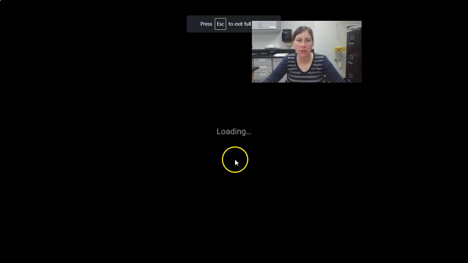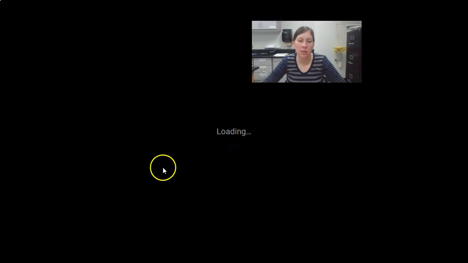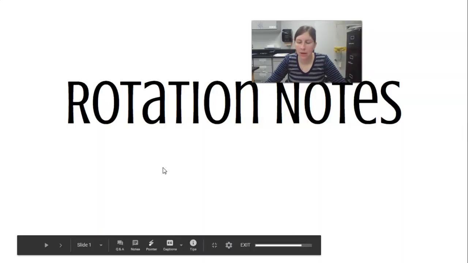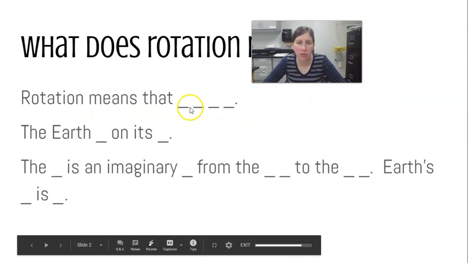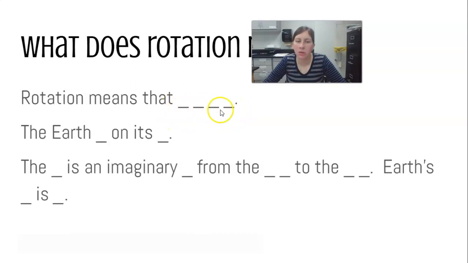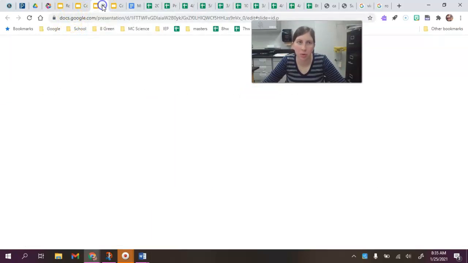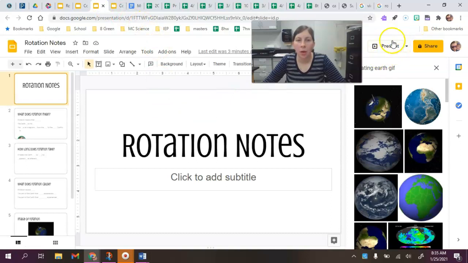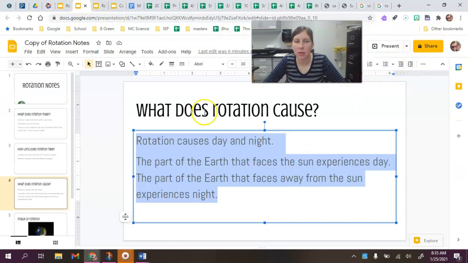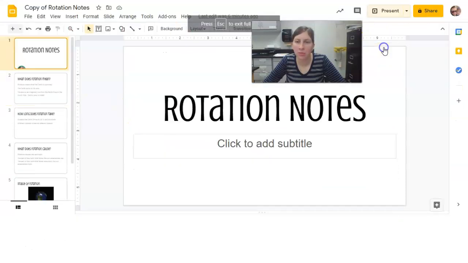So you will get a Google Slides presentation that looks like this, but you'll notice that there are blanks. You will need to go in and fill these blanks. Each single blank represents one word. So this first line, you would have 4 words that you need to replace right here. This would be one word. So make sure you're paying attention to the number of blanks because that's how many words will go there. I'm going to show you the completed slides, and you will use my completed copy to fill in your notes.